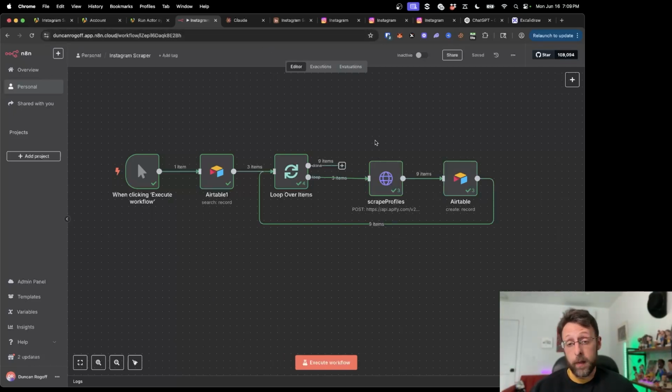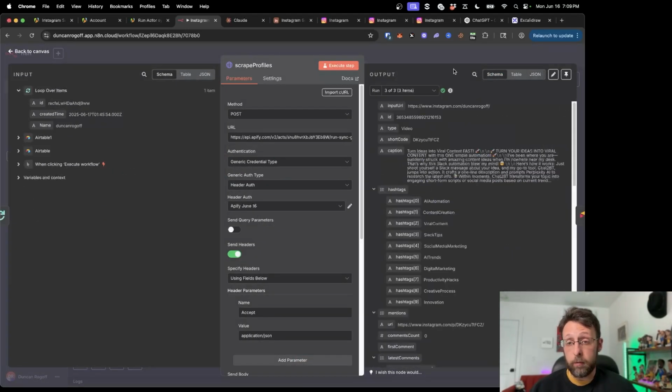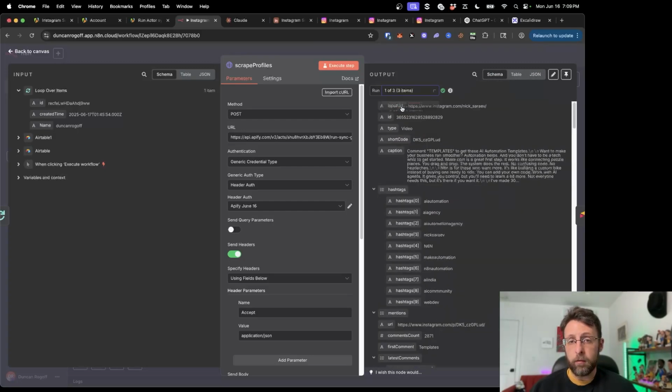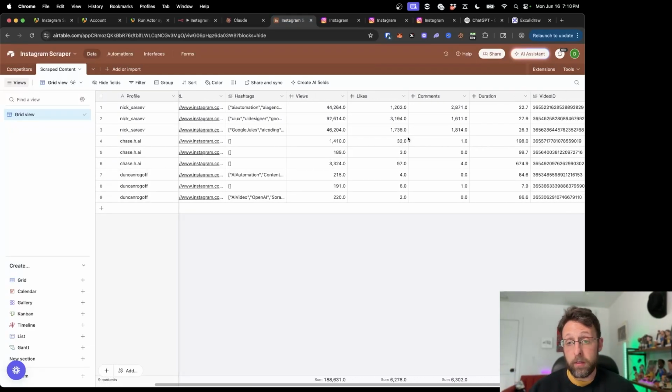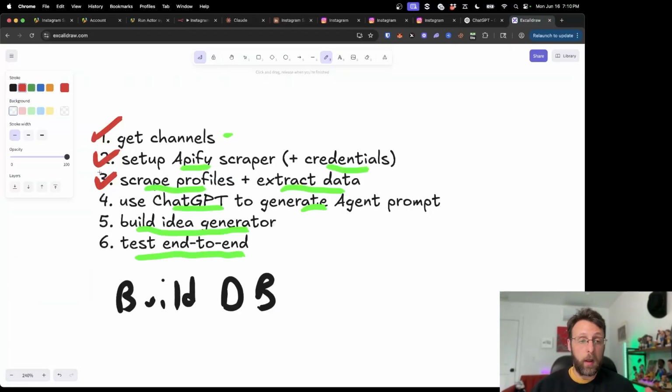That took 2 minutes maybe. If you come into the scraper node here, you can see we have 3 different runs, one for me, one for Chase up here, and one for Nick. Likewise, if we come into the database here, we can see all the profiles, the 3 different scraped contents, because we just set the results to 3, and all the information about the performance for the videos. So this is a really great start. I think we can for sure check off this part now.